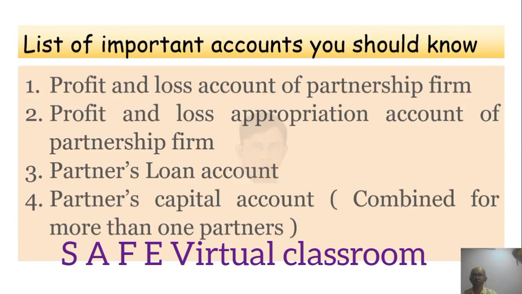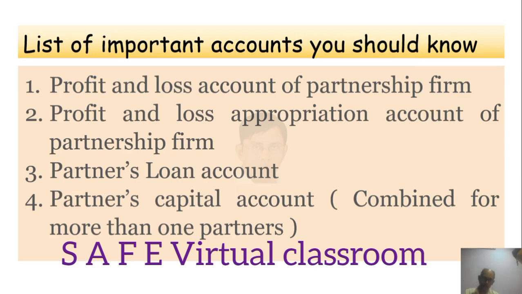List of important accounts you should know in this lesson. Profit and loss account of partnership firm. You should know what the contents of the profit and loss account of a partnership firm are, and the profit and loss appropriation account of a partnership firm, very important in the first lesson.